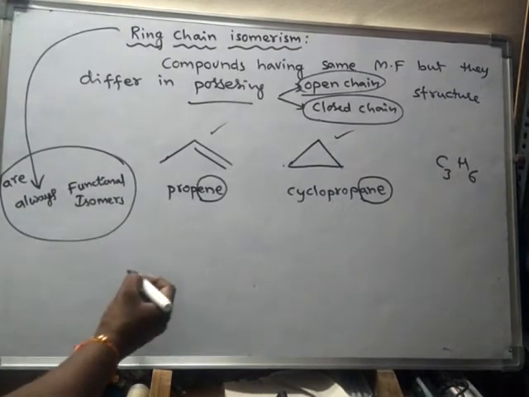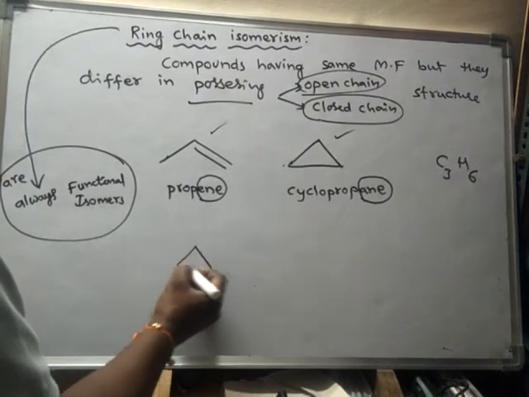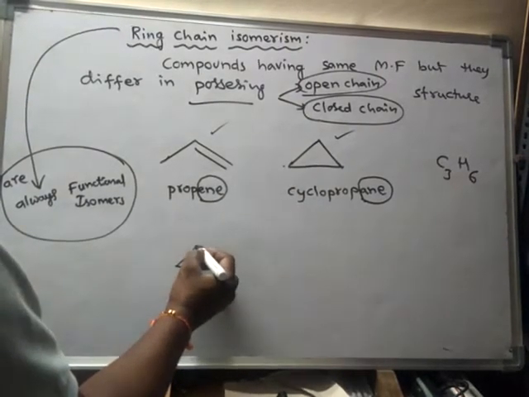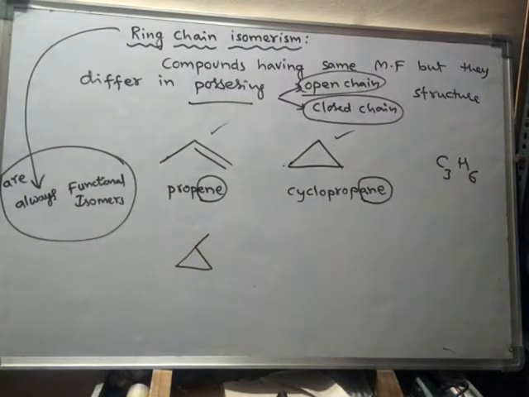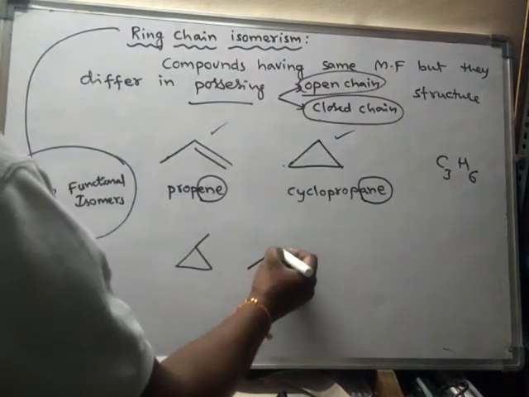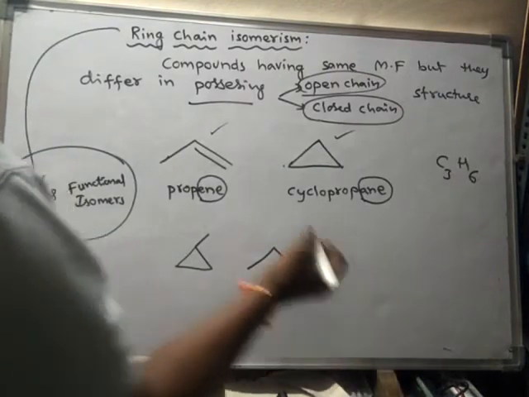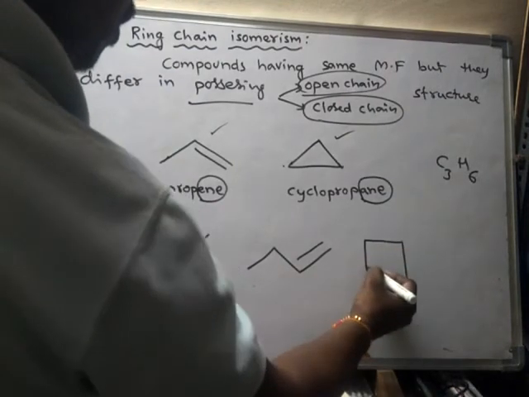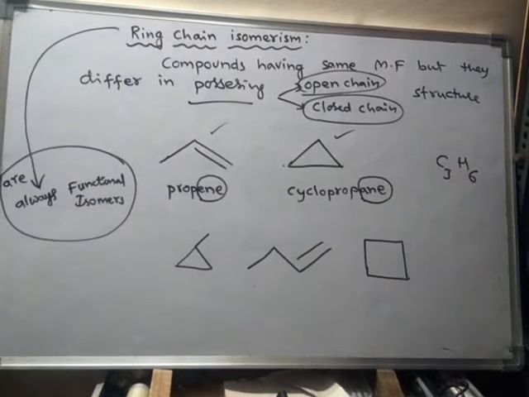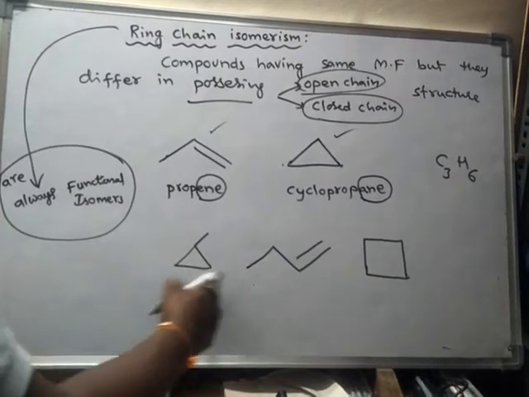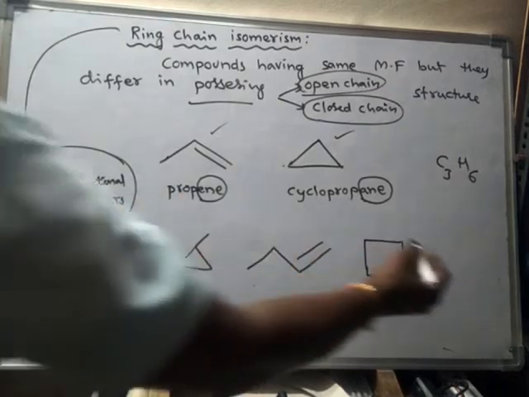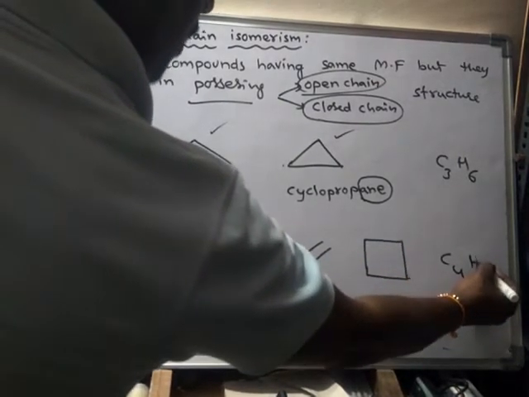Another example. This ring and another carbon. See, look here, even these three are said to be ring chain isomers. This is a ring chain isomer to this one, and this is a ring chain isomer to this one also. They possess the molecular formula C4H8.